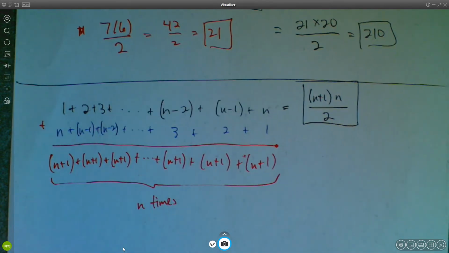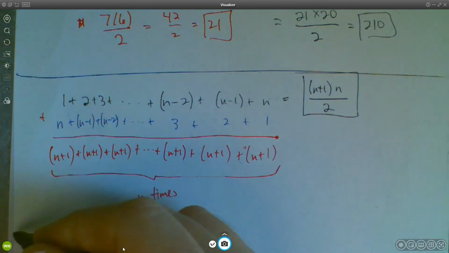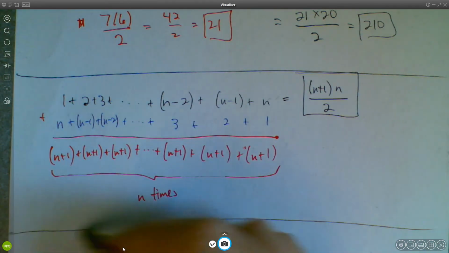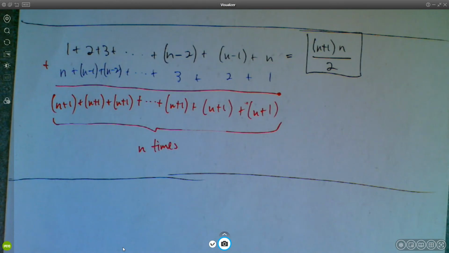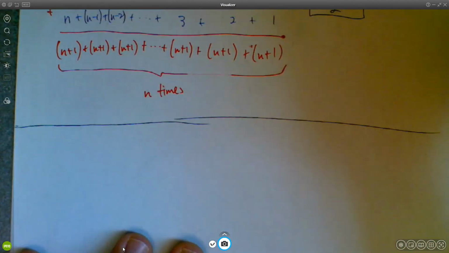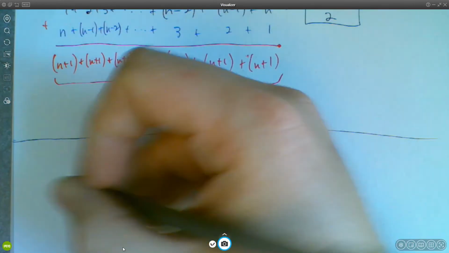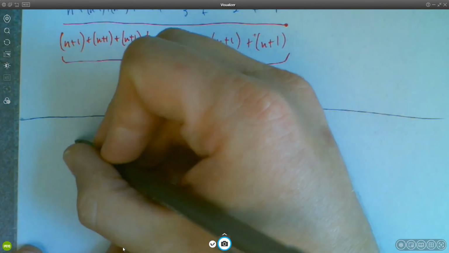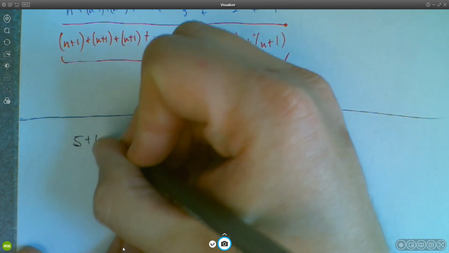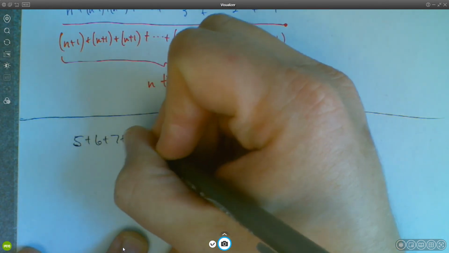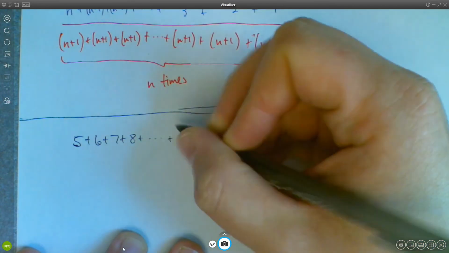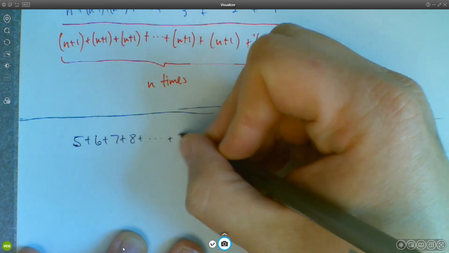But let me just say one last thing about this. Your list might not start at 1, and that affects your sum, right? Let's say, for example, that instead of trying to find the sum from 1 to 100, maybe you want to find the sum from 5 to, I don't know, 34.